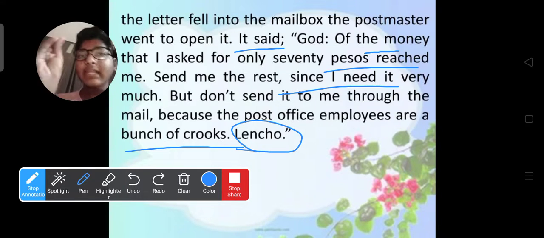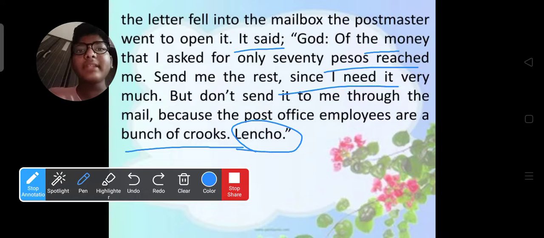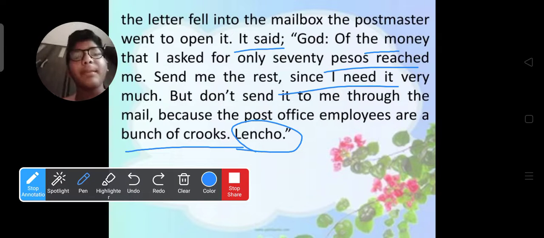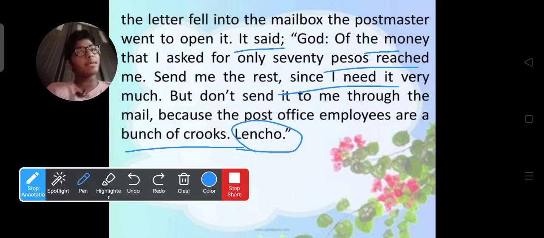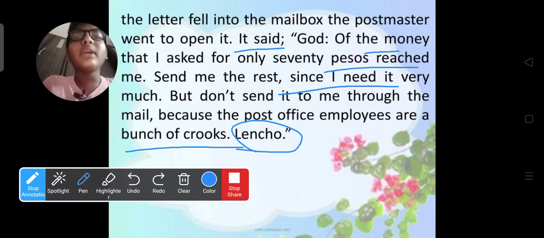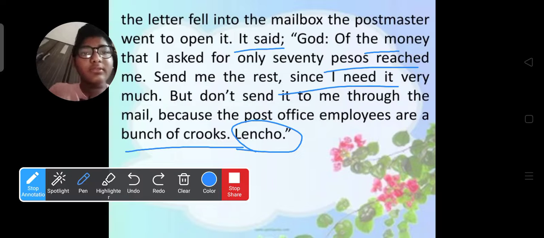He asked for 100 pesos, but only 70 pesos reached him. The remaining 30 pesos needed to reach him. Send me the rest since I need it very much, because definitely he needed 100 pesos. We can know his critical condition during that devastation caused by the hailstorm. But don't send it through the mail because the post office employees are a bunch of crooks.